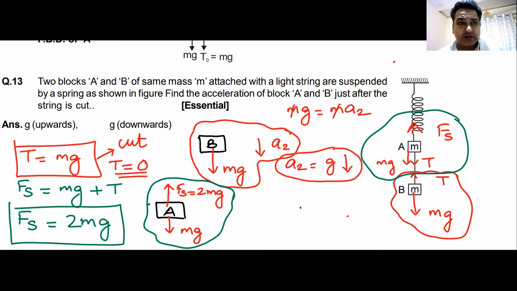I am covering it in green. 2mg is upwards, mg is downwards. So the net force is not balancing here. There is a force in the upward direction. So it will move upwards with an acceleration A1. Do we understand this?